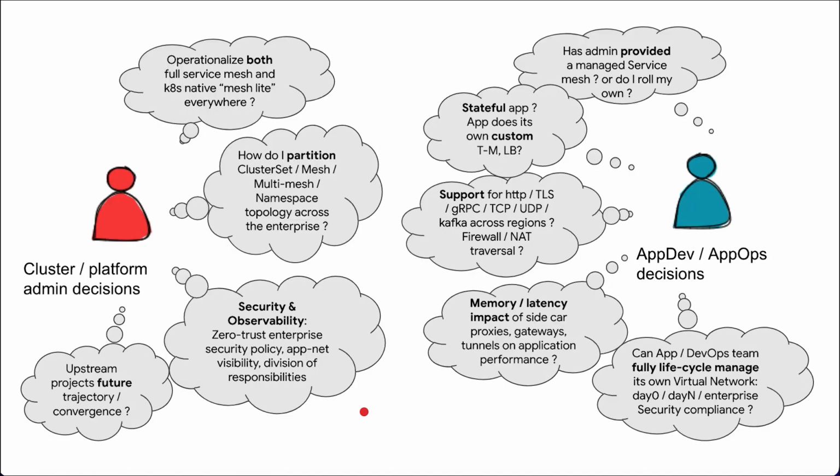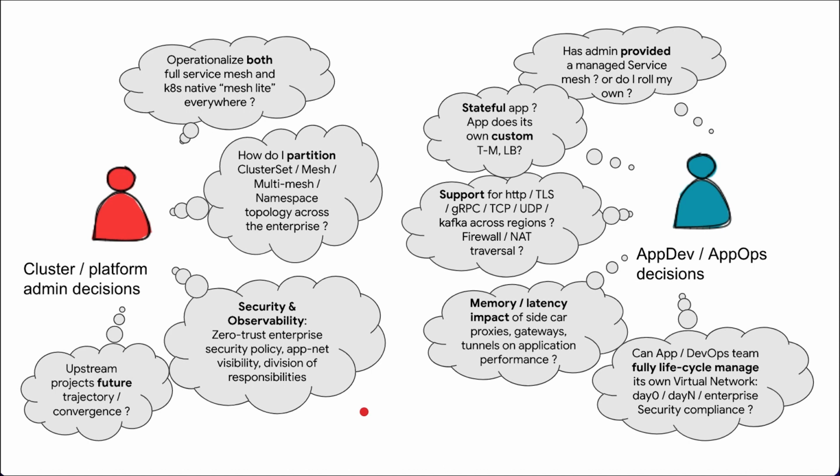So if we pull together a lot of what these example conversations take us through, I know the slide is kind of busy, it has a lot of stuff on it, but really it ends up being a very nuanced conversation that we can at least separate into what are the decisions that are really important to the cluster admin or the platform admin, and what are the questions you're asking yourself if you're in an app dev position or app ops, if that's the persona that you're coming from.